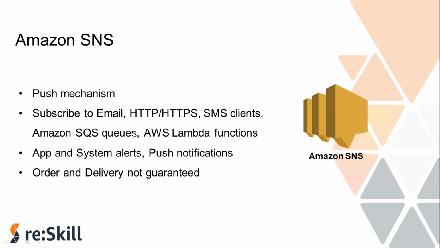Furthermore, the messages can also be delivered to AWS Lambda functions for handling message customizations, enabling message persistence, or communicating with other AWS services. A few use cases of SNS include push notifications and application or system alerts, and there are further use cases. You can explore more.